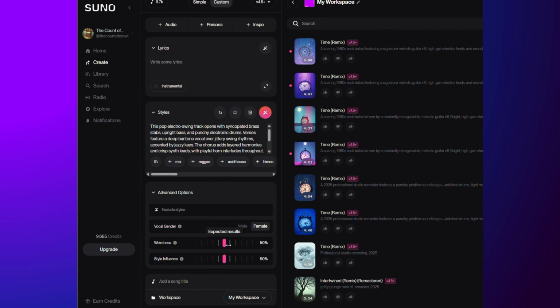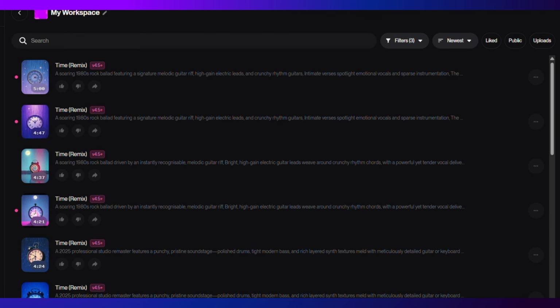Weirdness. I quite like to shift this one up to the 80%. Yep, okay, it actually can go a little higher. It used to go red at 80 some time ago. Now it goes red at 85, meaning what I've experienced with that is often it'll produce a 4 or 5 second song if you go into that red zone. But it can just get you that variance as you're creating your songs. And the style influence. Title of the song and the workspace where you save the song to.